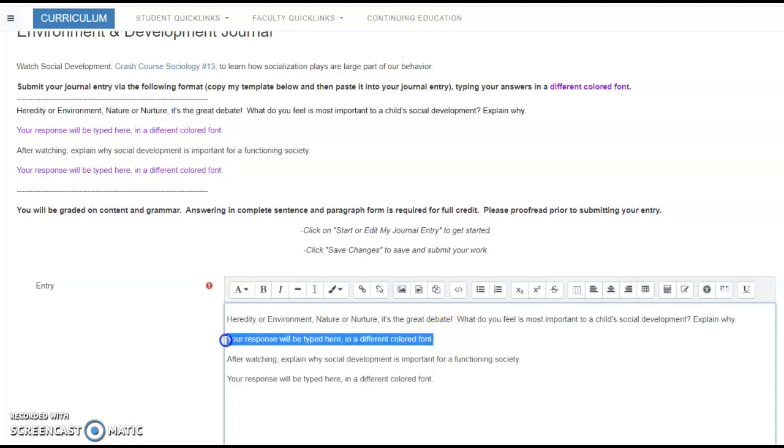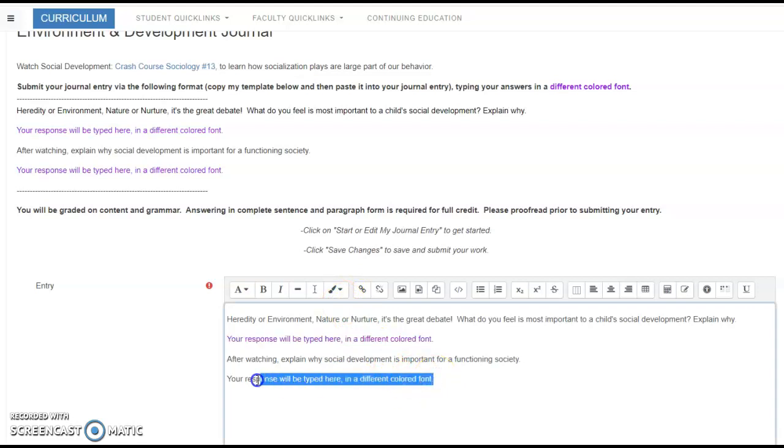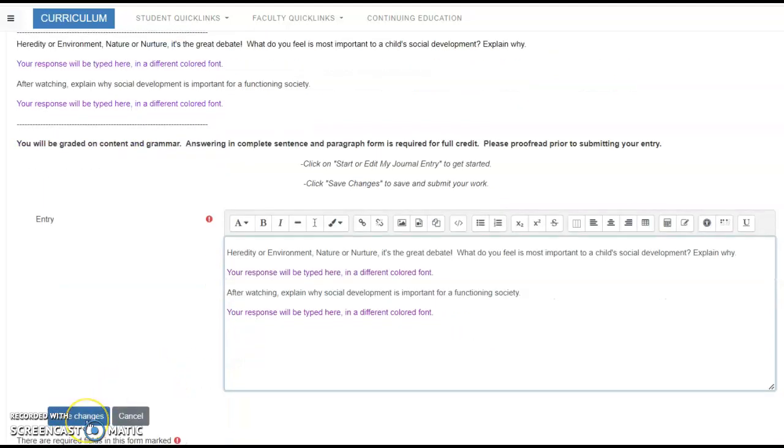When you give a response, your paragraph can then be highlighted, and then the color can be changed using the paintbrush tool. So make sure before you submit that you highlight your paragraph and change the color of it. That will ensure the correct formatting, and then you'll hit Save Changes to submit.